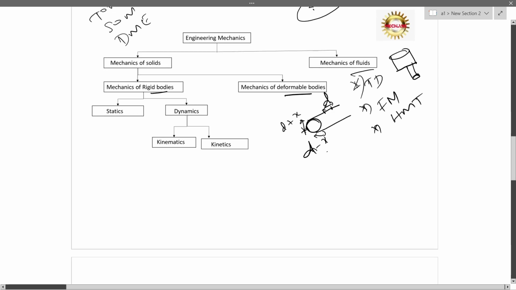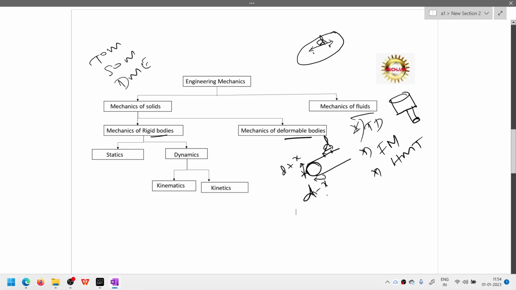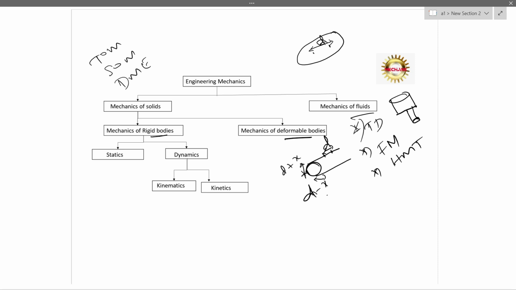And to study these rigid bodies, we call it mechanics of rigid bodies. We further classify rigid bodies into two categories. One is statics, another one is dynamics. Statics means the study of an object when it is at rest, and dynamics means the study of an object when it is in motion, when it's moving. This dynamics is further divided into two: kinematics and kinetics.